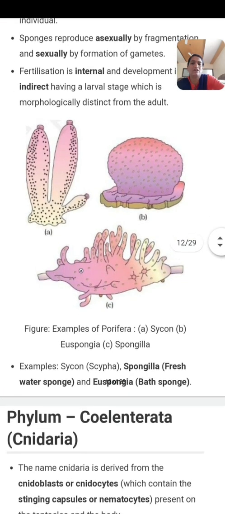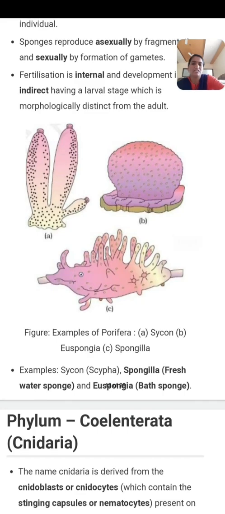Then examples of Porifera: the first diagram is Sycon, the second is Spongilla and the third is Euspongia. These are the examples of phylum Porifera, and the unique characteristic of phylum Porifera is that they have pores, they have the ostia on their body.